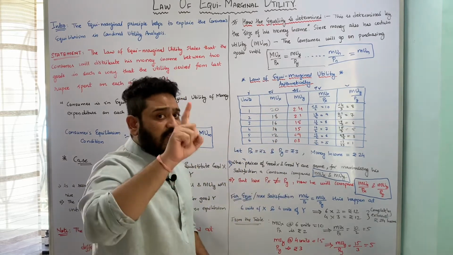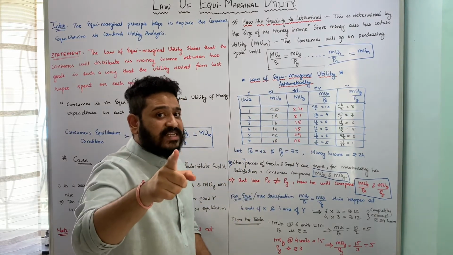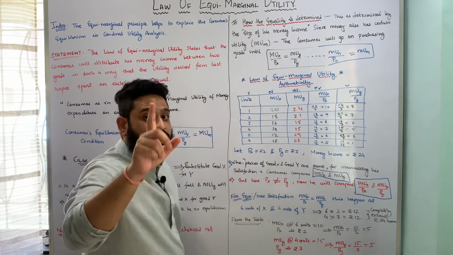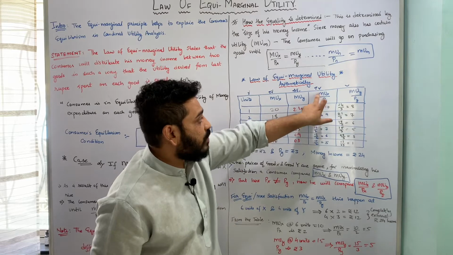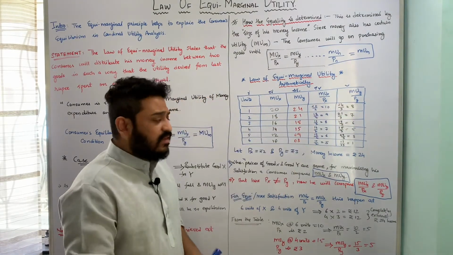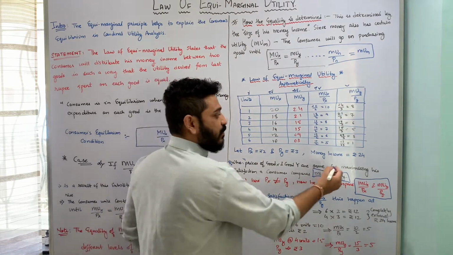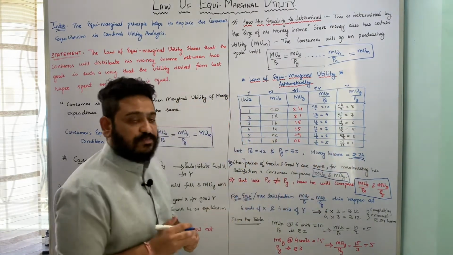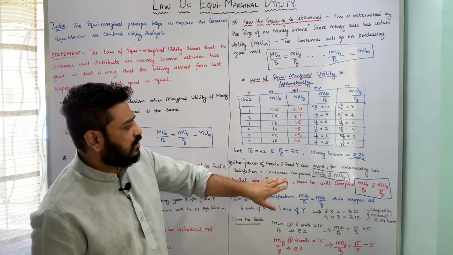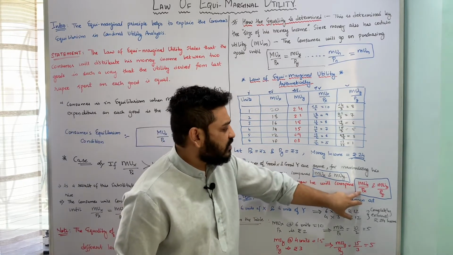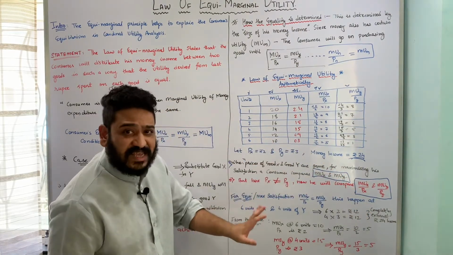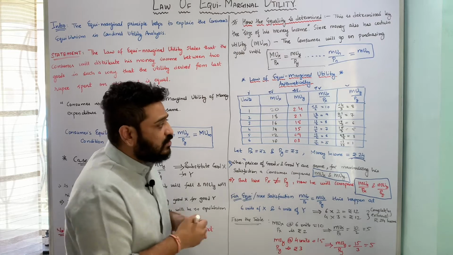Now I am saying the consumer, in order to maximize his satisfaction when the prices of two goods are different, is going to compare this ratio, marginal utility of X to price of X and marginal utility of Y to price of Y. And the constraint is his money income. Now, at what point can we see that the ratio of marginal utility of X and price of X and marginal utility of Y and price of Y is the same, and is within my budget?